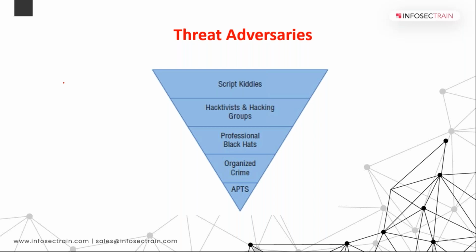So different types are there. I have listed a few, like script kiddies, black hat hackers, professional black hats, hacktivists, hacking groups, APTs, organized crime, and state sponsored ones. These are your threat adversaries. Anyone who doesn't know about these things? Black hat, script kiddies, APTs.